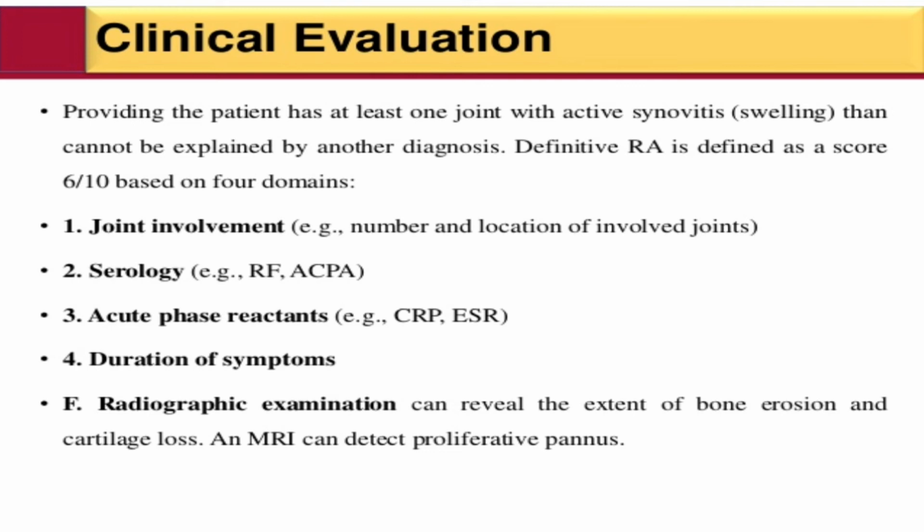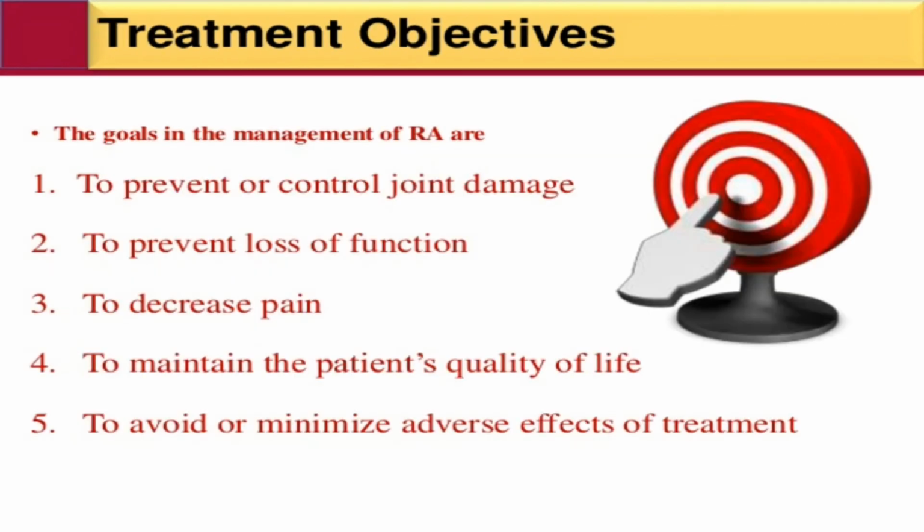Second is serology. Serology examples are RF and ACPA. Serology means antibodies. Acute phase reactants examples are CRP and ESR. Duration of the symptoms, and radiographic examination can reveal the extent of bone erosion and cartilage loss. MRI can detect the proliferative synovium.